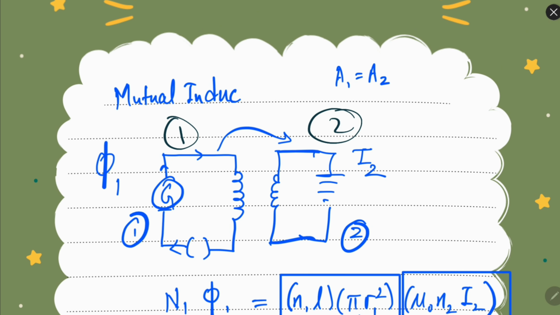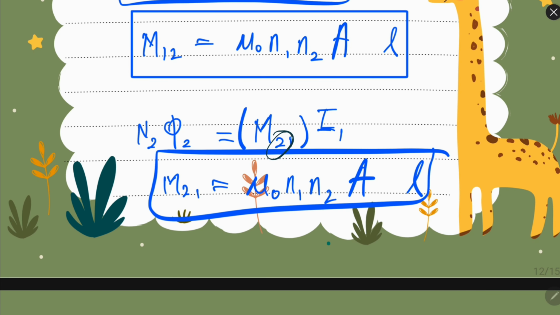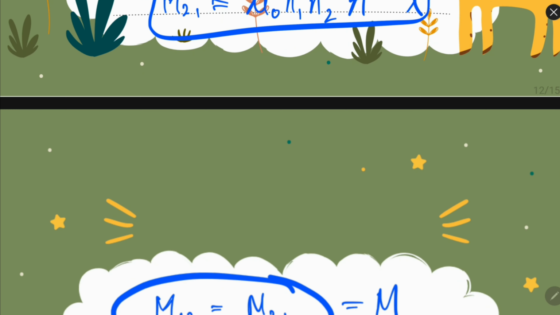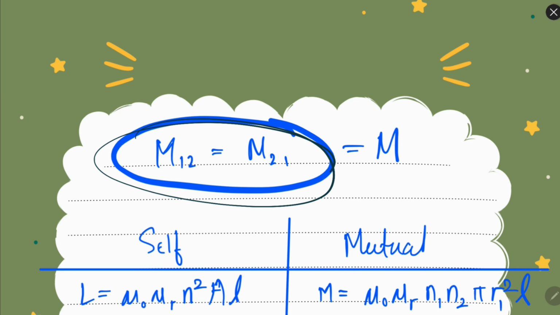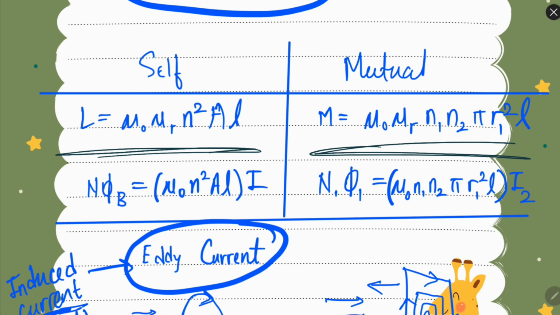If we are giving current in the second coil, then the second coil becomes the primary coil and the first coil becomes the secondary coil, and this will be M21: mutual induction in 2 due to 1 and mutual induction in 1 due to 2. Both of them are the same, M21 and M12 are the same. Whether you induce current from coil 1 or coil 2, it does not matter. So in self inductance we have this thing, in mutual induction we have this thing.